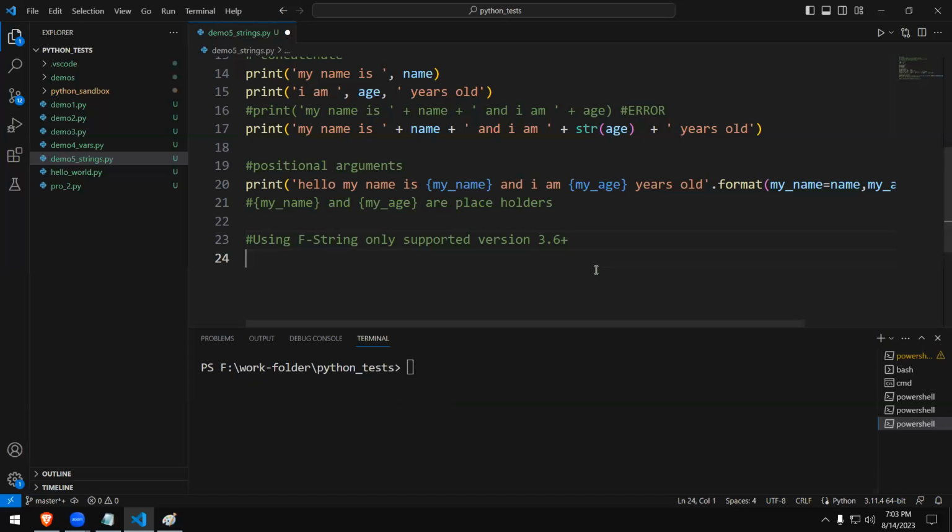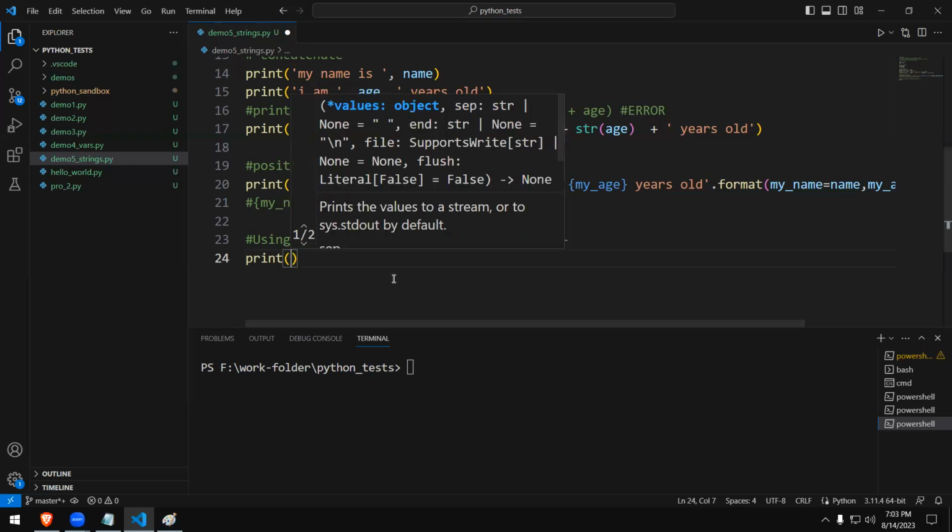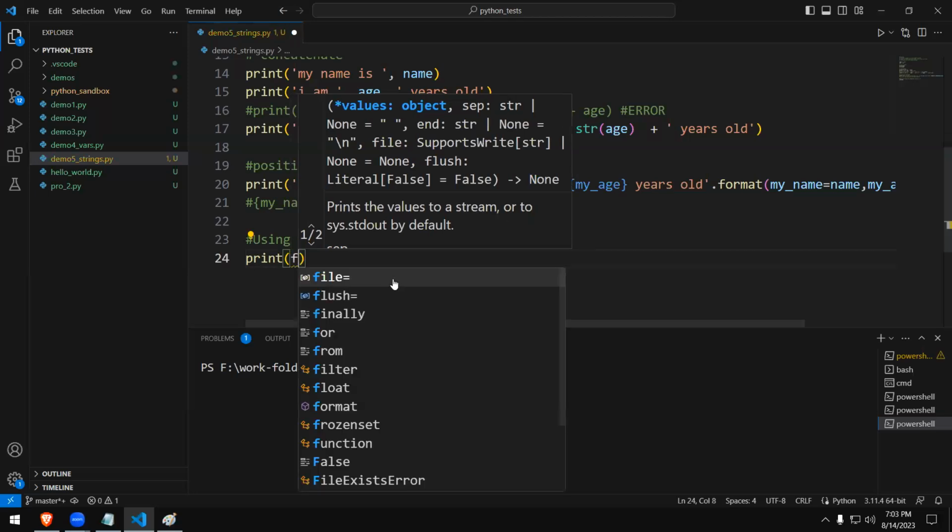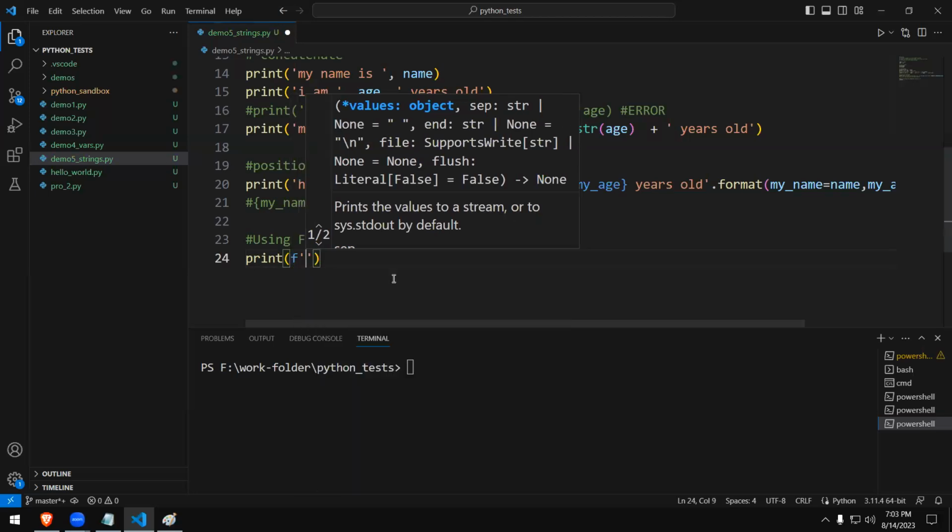Then I'm going to use it here. How to use that, I'll show you. We write print. Then first of all, we write the letter F. That's all. Then use the single quote or double quotes. I'm using only single quotes in all the places. I don't want to mix everything up. I feel like using single quote, so I'm just using it, right?